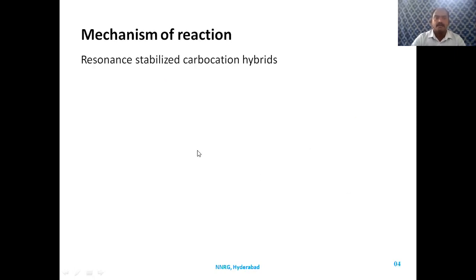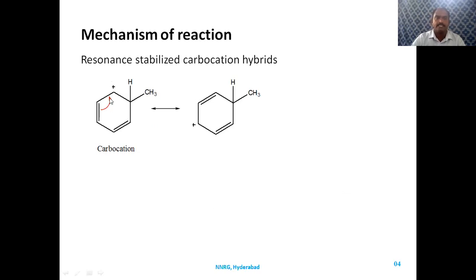Once the carbocation is formed, it will delocalize around the ring and form resonance stabilized carbocation hybrids. The positive charge which is there on this carbocation will be nullified by the shifting of this pi bond to here. When the pi bond shifts like this, this carbon gets a positive charge.